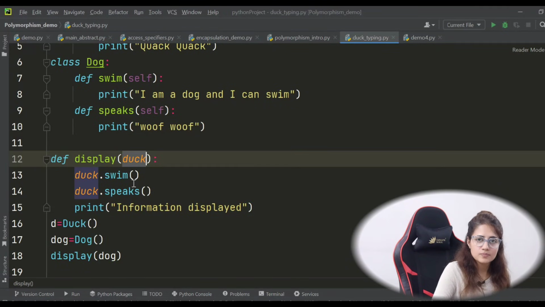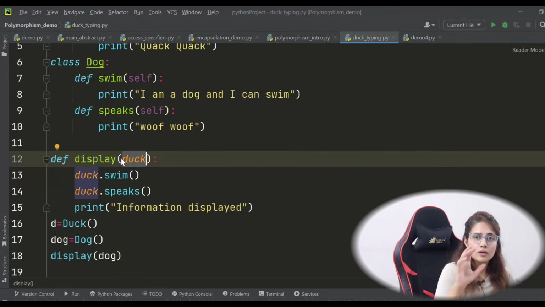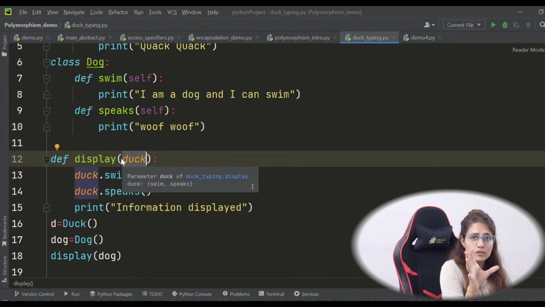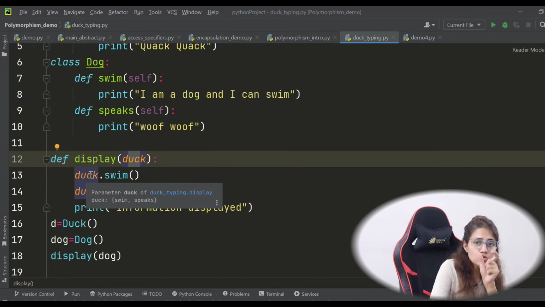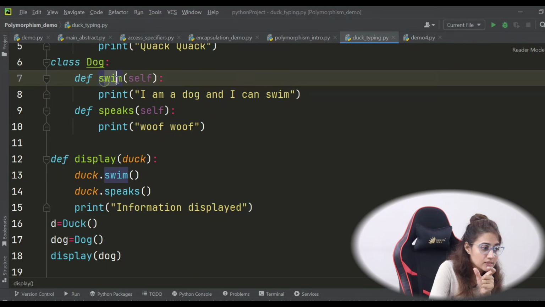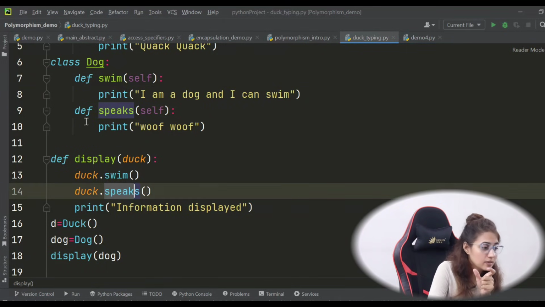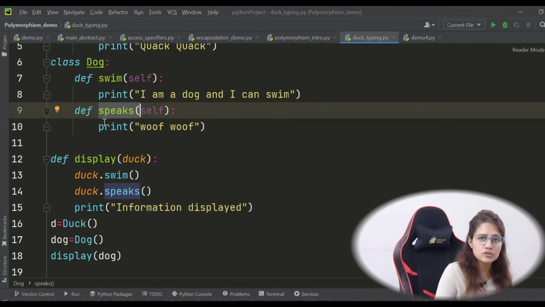Any object you can pass. So I have told you in duck typing, the type or the class of the object doesn't matter. What matters is what methods and attributes it defines. The object I am calling from the dog class, so this object would be passed as dog. It will check on this object whether you have defined the swim method, yes. Whether you have defined the speaks method, yes. Then it's fine. It will call these two functions.